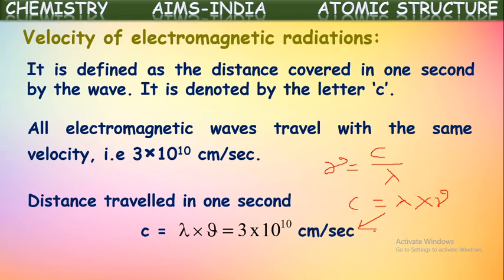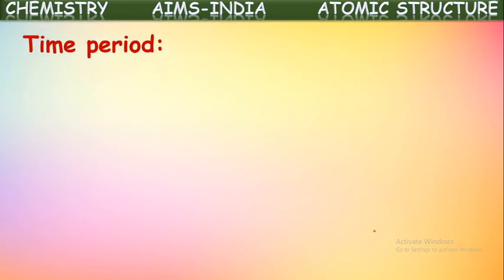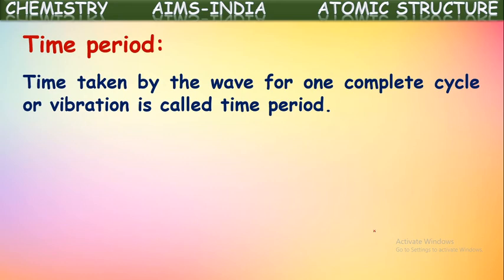Okay, next one, time period. The time taken by the wave for one complete cycle, or one complete oscillation, or one complete vibration is called time period. What is that?